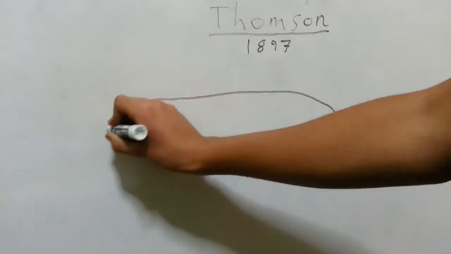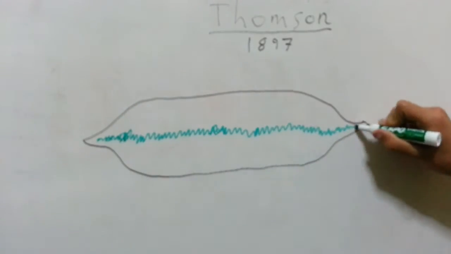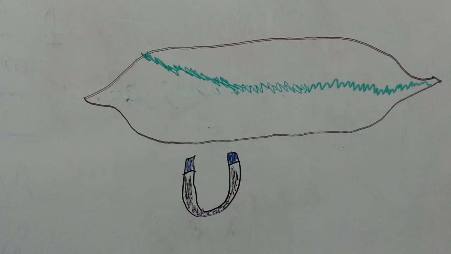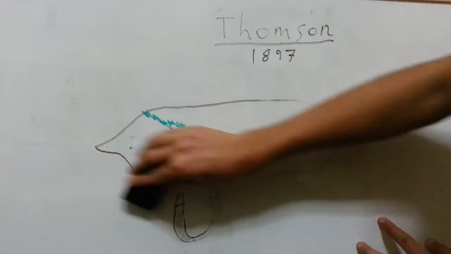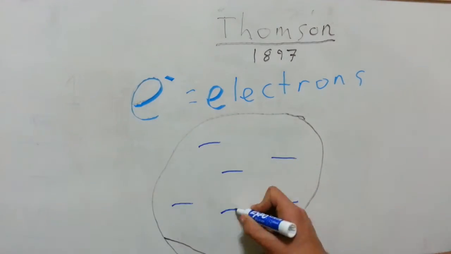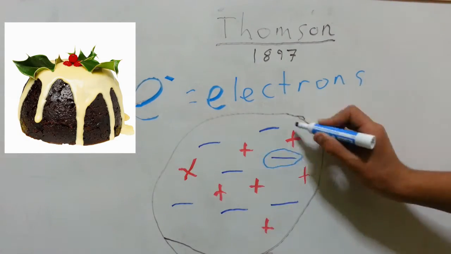He figured this out by emitting a cathode ray in a Crookes tube, to which he then put an electromagnet near, which caused the ray to bend. He concluded that there must be a negatively charged particle, and to balance it out, there must also be an equal amount of positively charged particles. He called the negatively charged particle the electron. His atomic model somewhat resembled the famous dessert plum pudding, with the pieces of plum being the electron and the dough being the proton.